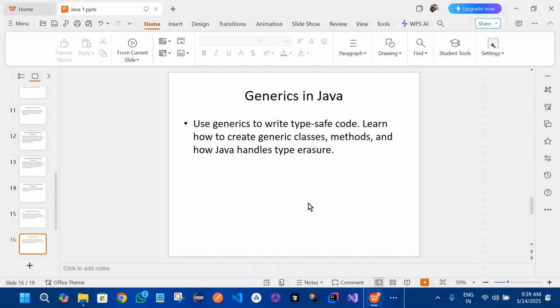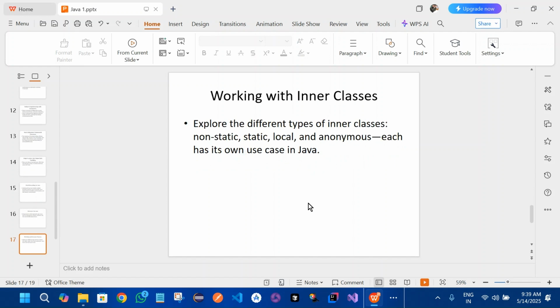Correct. Next, coming to generics, we'll be looking into how generics work in Java, how we can make our code more generic so that it can be used in a type-bounded way, right? That we can see. Working with inner classes, we'll be knowing about inner classes, correct?